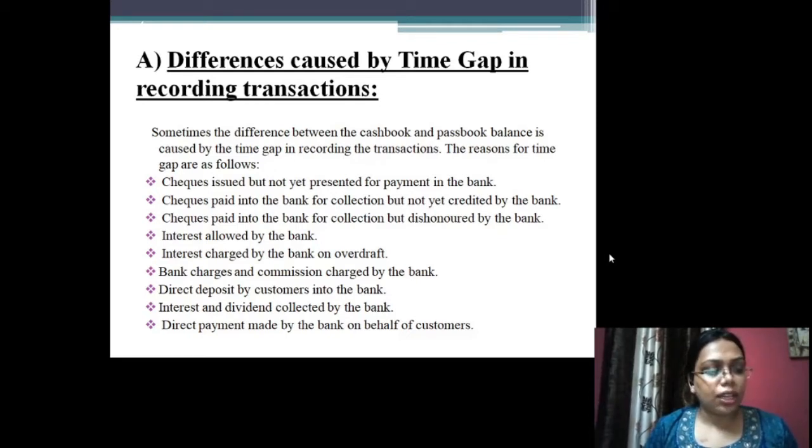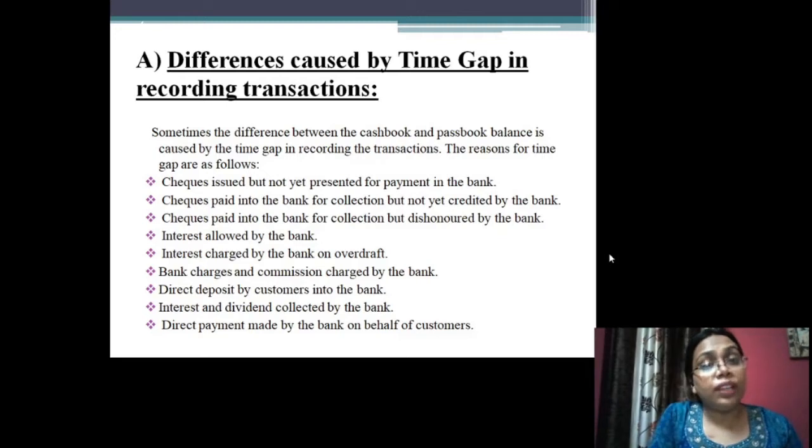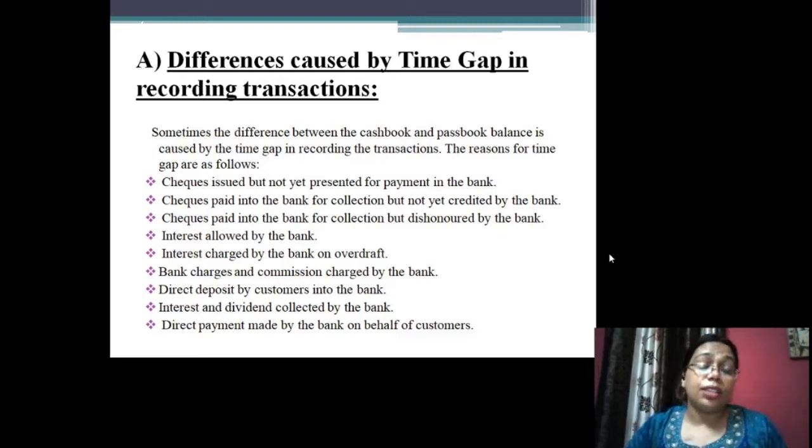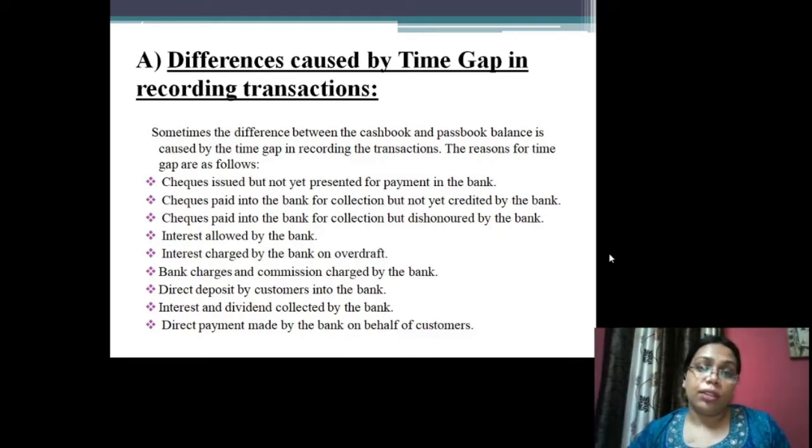Thus, until the check is presented for payment, the cash book will show a reduced balance in comparison to the passbook, which is wrong because the check has actually not been presented to the bank for payment. So this was the first reason due to which there is a difference between the cash book and the passbook.